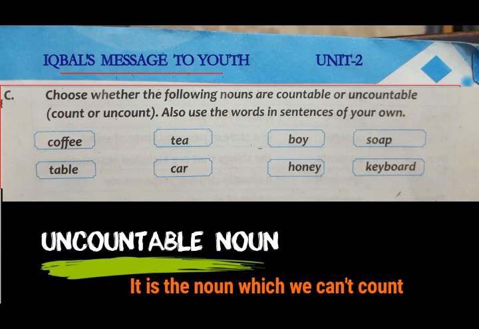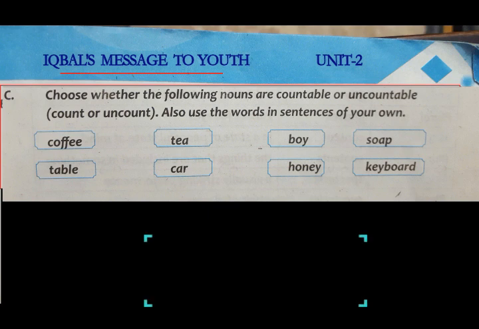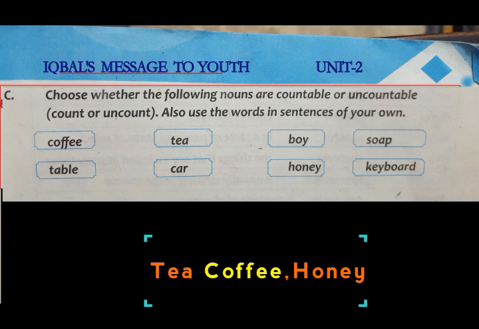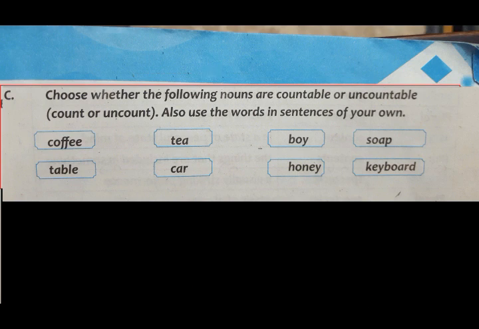Which cannot be numbered. For example, tea. Tea is the noun which we cannot count, but we can say 4 cups of tea or 3 cups of tea, but actually we cannot count the drops of tea. Okay. Similarly, the word honey and the word coffee, we cannot count these words, so these are uncountable nouns. So you are supposed to differentiate which of these are uncountable and which are countable nouns.